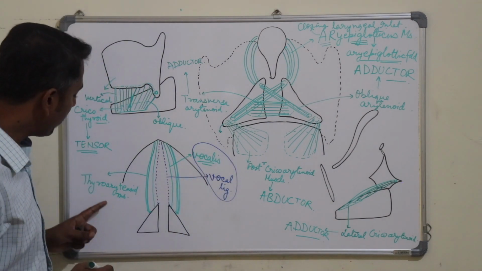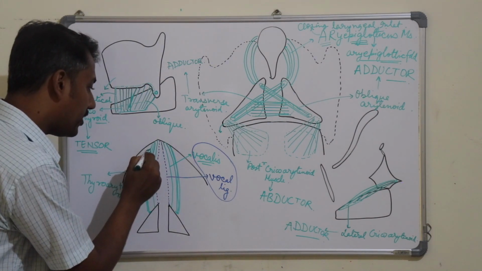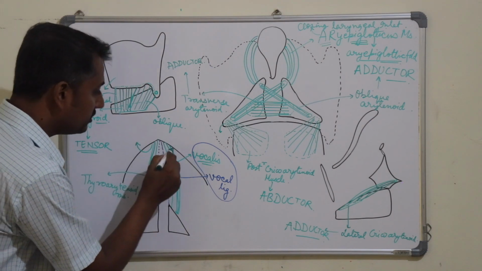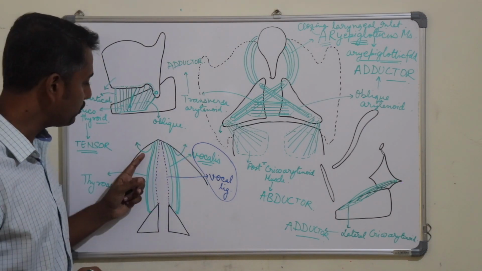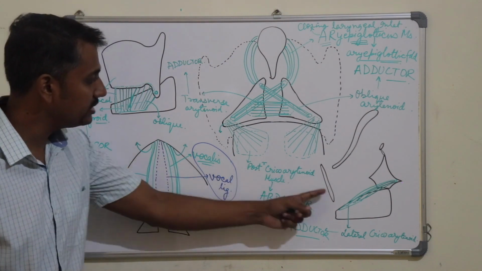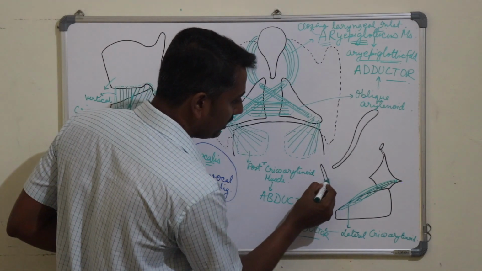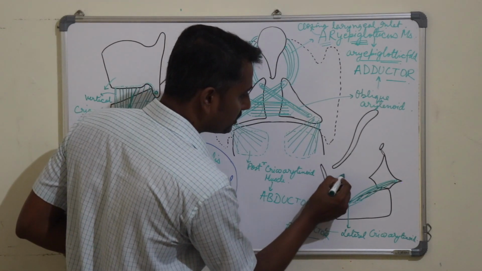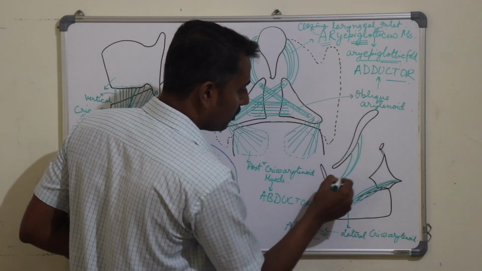Also, some of the fibers of the thyroarytenoid muscle, which arises from the thyroid angle, curve upwards and go towards the epiglottis. Let us put these muscle fibers in this diagram. So these fibers were arising from the thyroid angle and were curving upwards to get attached to the lateral margin of the epiglottis.